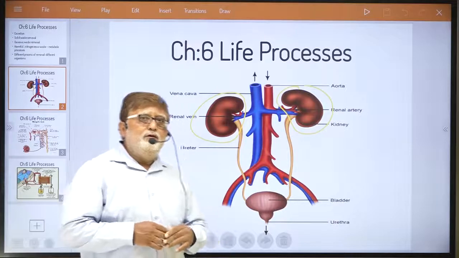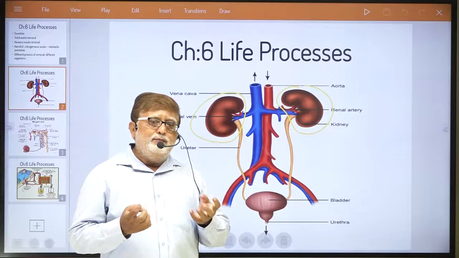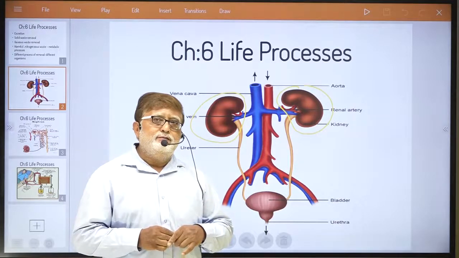What is the function of the kidney? They are a type of microfilter gifted to us.